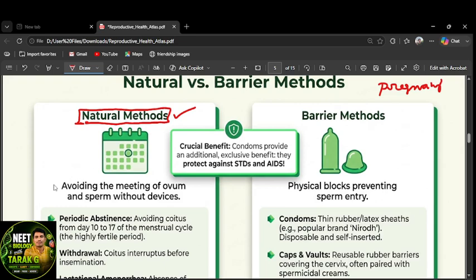The main thing here is to avoid the meeting of ovum and sperm without any device or chemical. We should use only methods, not devices, not chemicals, but how to prevent the meeting of ova with the sperm cell, right?